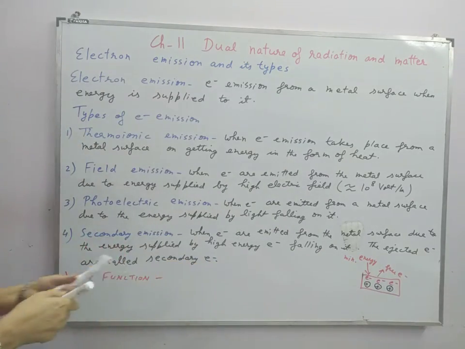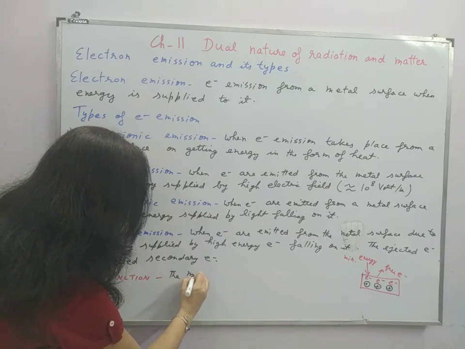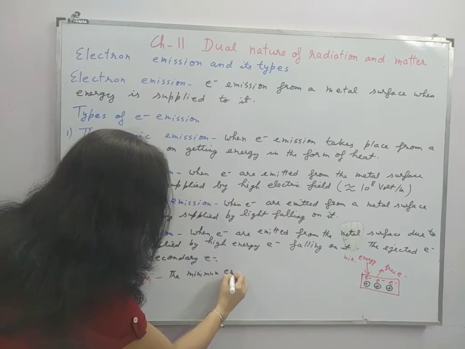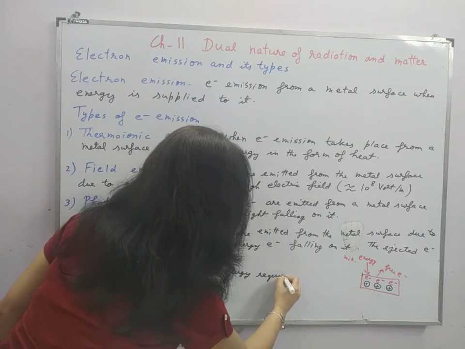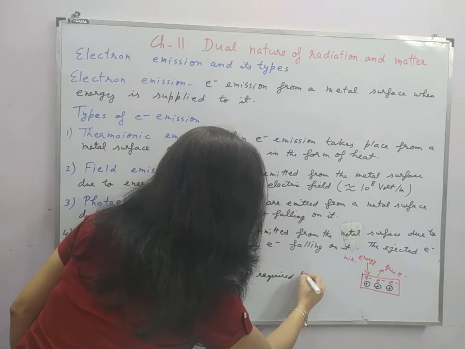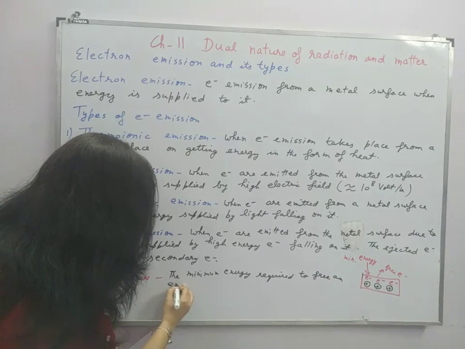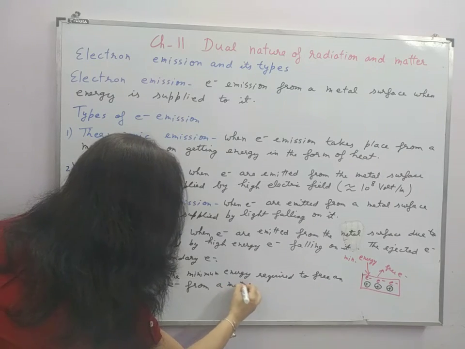So what is work function? We can define it as the minimum energy required to free an electron from a metal surface.